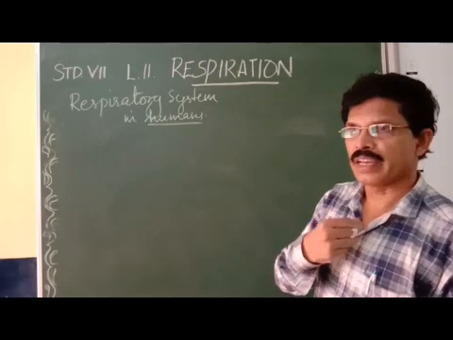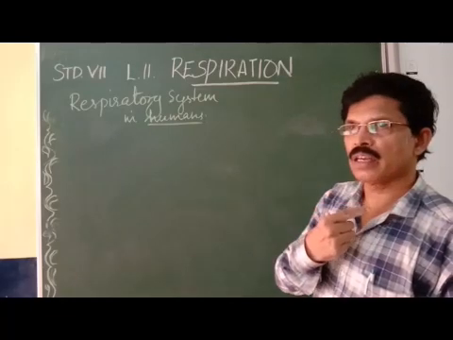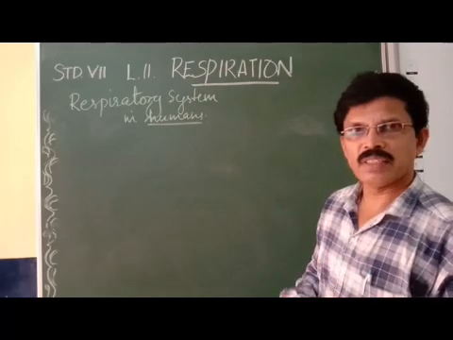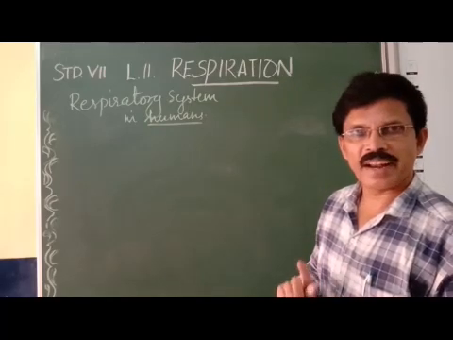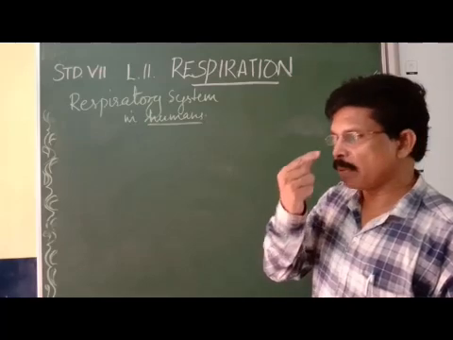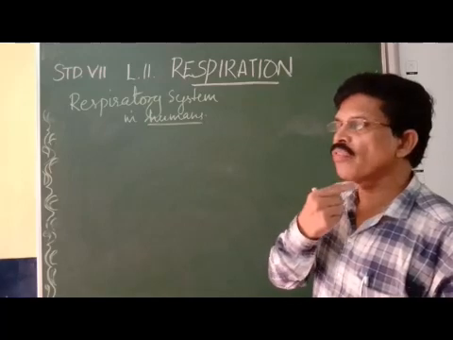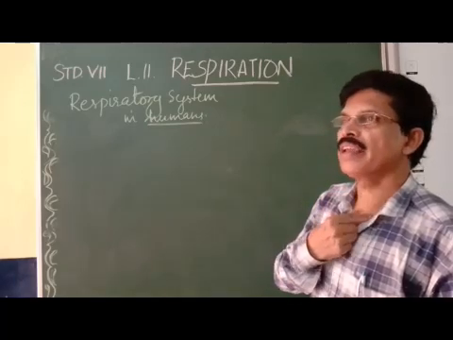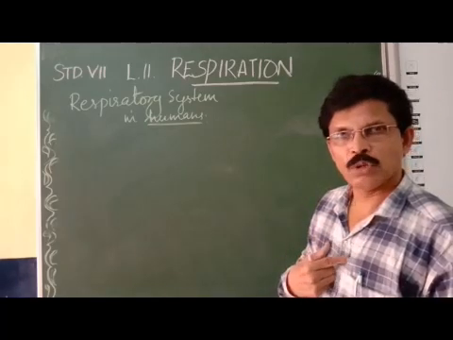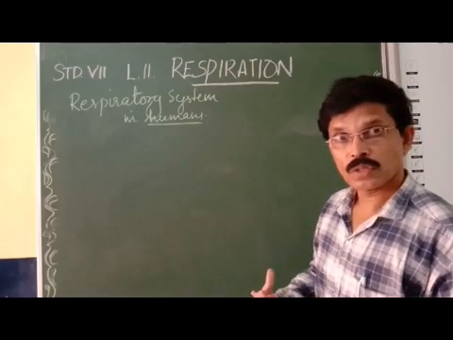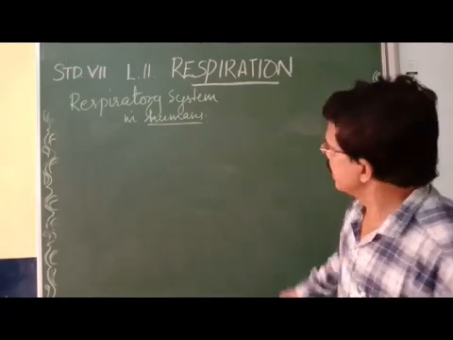The nose leads to the trachea. In between the nostril and the trachea, we have a nasal cavity that is called the pharynx, a nasal passage. Through the pharynx comes the trachea, then the trachea into the bronchus, and the bronchus into the bronchioles. Yes, let's see that in the diagram.